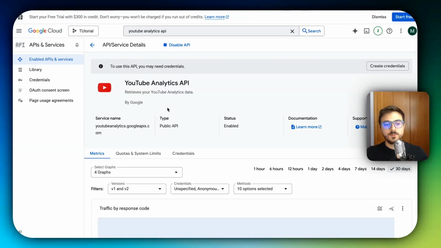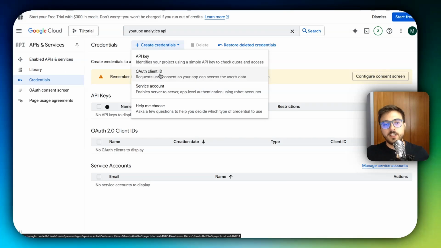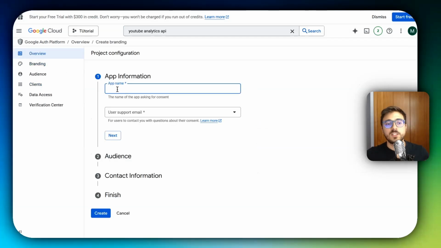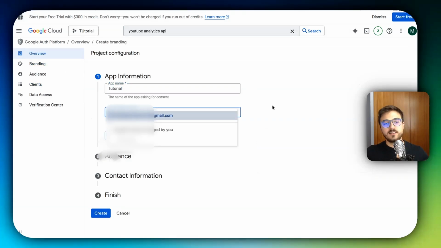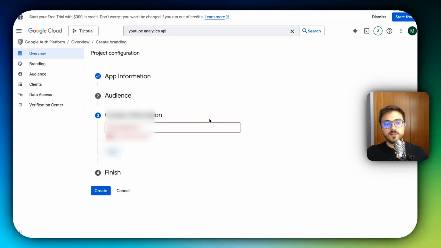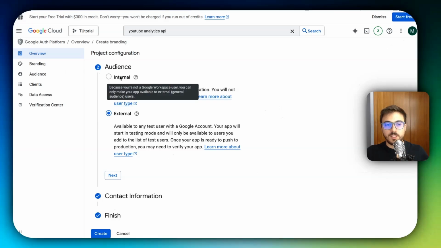Great, so once it has been enabled, just head to Credentials, create credentials, OAuth client ID, or actually, you first have to configure the consent screen, sorry. Just write an app name, write tutorial again. The email, by default, is going to make available your personal email or the email that the account has. So just select that, click next, external, next. Here add another email address. I normally just add the same email address that I've added in app information, then agree to the terms and conditions and all this stuff and click create.